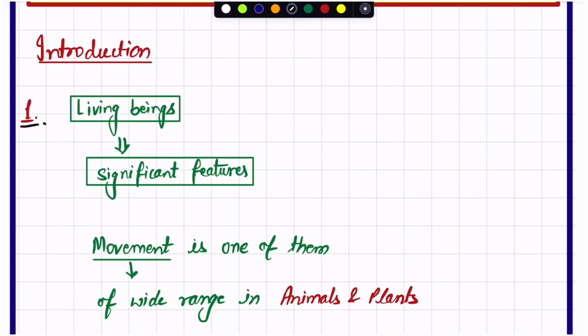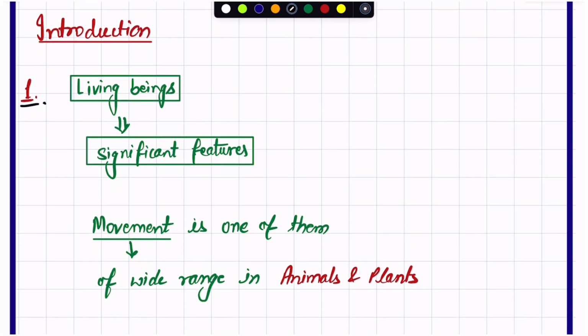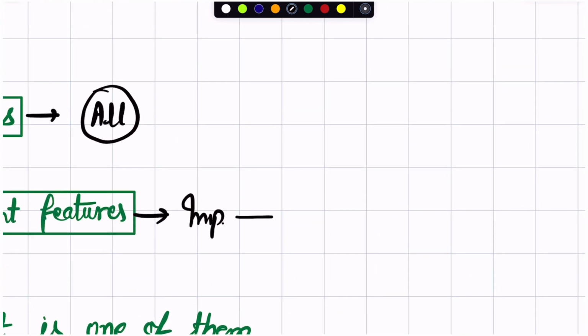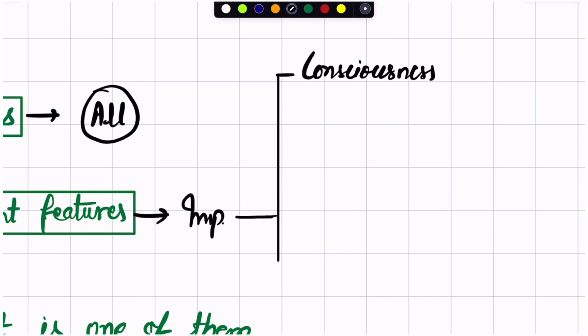Okay, so let's start from the first point, the introduction of this chapter according to NCERT. It says that all living beings have significant features. Significant features means important features that distinguish them from the non-living. Okay, there are so many significant features. For example, if we want examples of the significant or important features, these are: consciousness. We are aware of what is happening around us and we are able to respond accordingly.